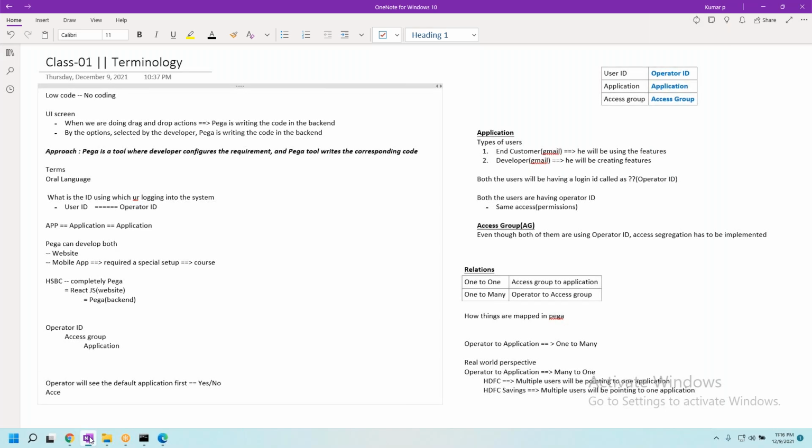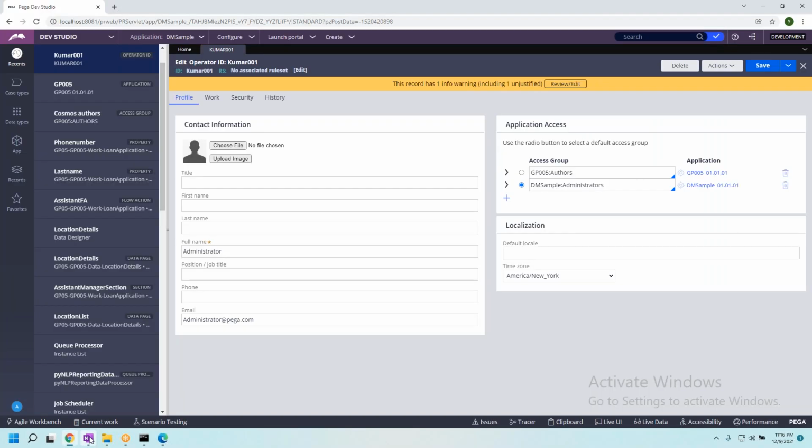Now, second thing, an operator ID can have multiple access groups. Yes or no? Yes, sir. We just saw two access groups in that.